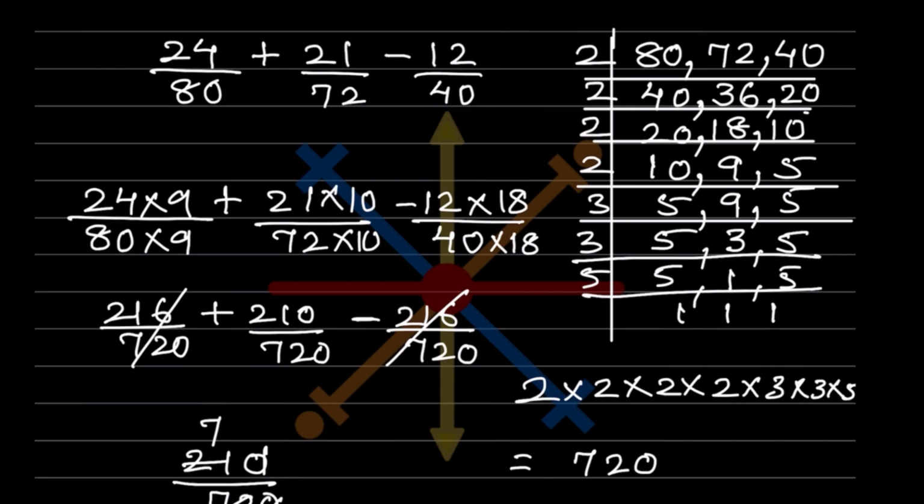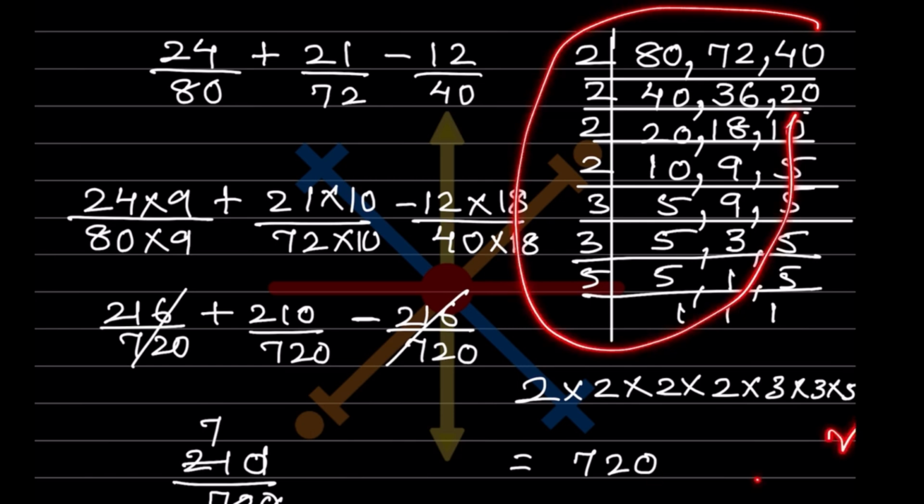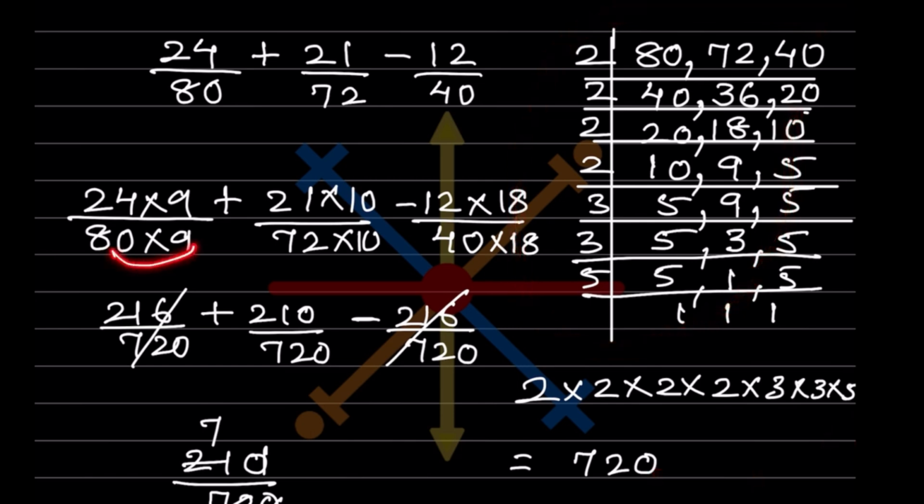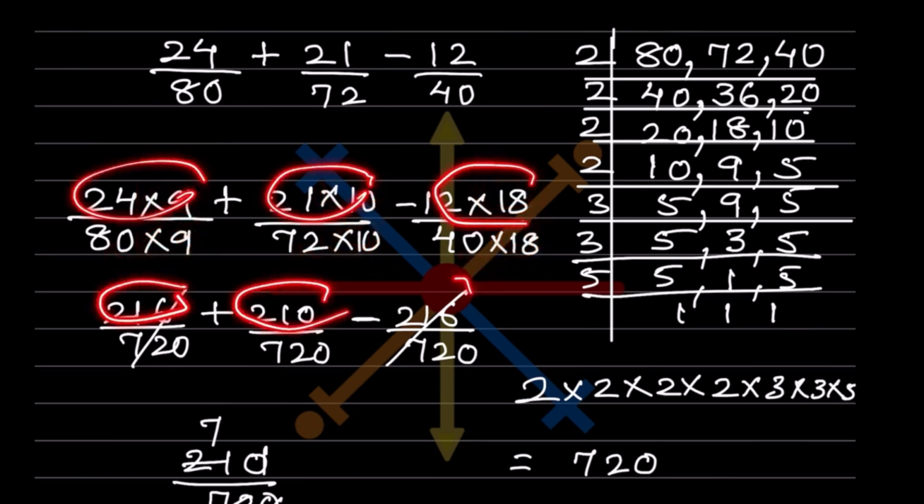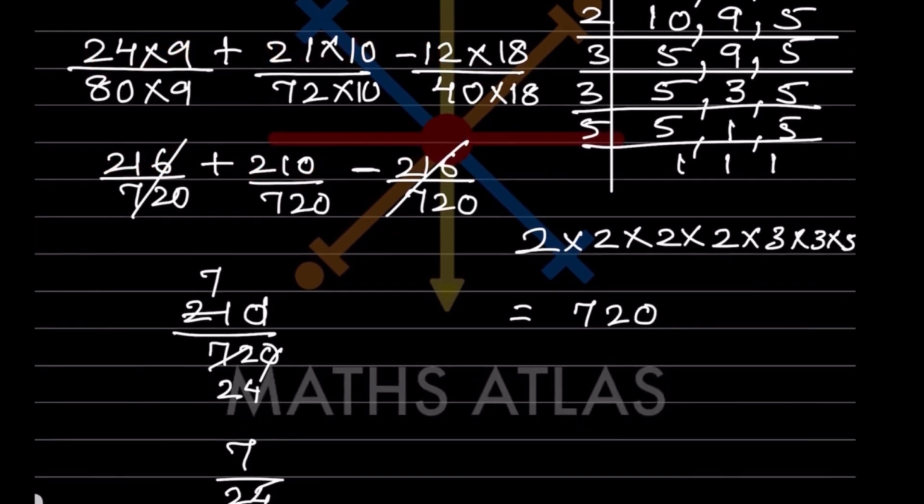So now you can have a look at this one. That is 720. So now this 80 into 9, 72 into 10 and 40 into this one. The same thing we are going to go because this is by 9. Same the changes in the numerator. So when you multiply this, you get this one. So now here one of the shortcut is, now we can directly cancel over here 216 because this is plus, divided by 720, and this is minus. So this can be cancelled out. And so what remains is 210 by 720.